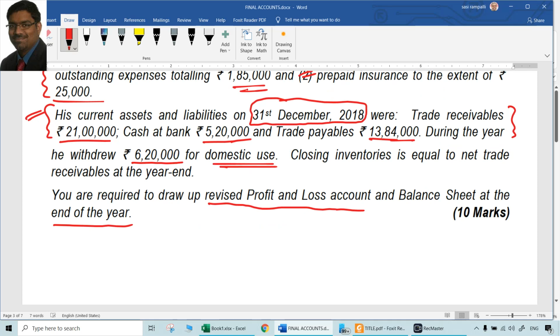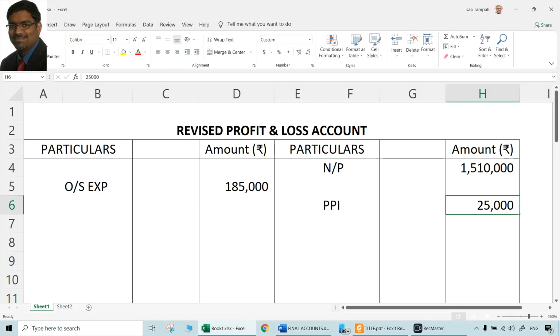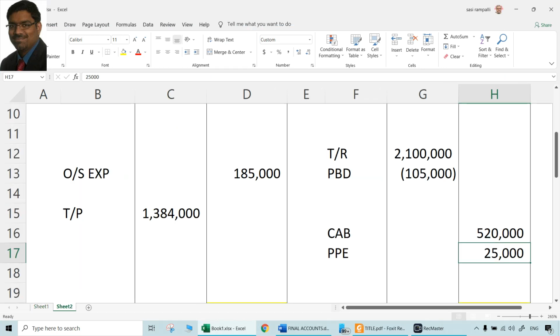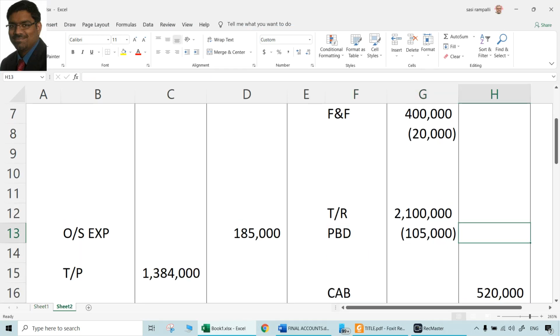And closing inventories is equal to the net trade receivables at the year end. So we'll come to this withdrawal part extra. But closing inventories is equal to net trade receivables, he said. So inventory is indirectly given. How much is the net trade receivables? Net means after creating the provision. That is 19,95,000, which means inventories also will be the same.